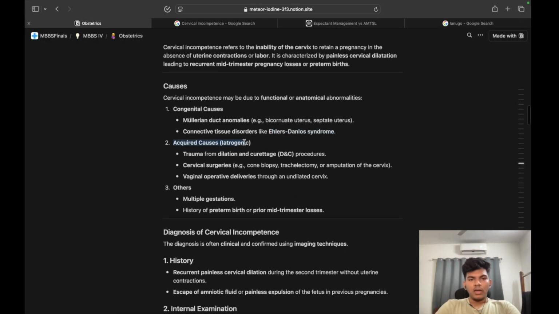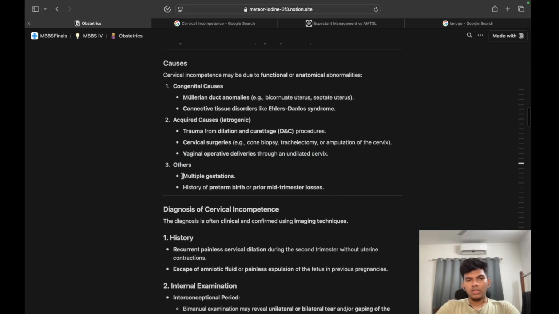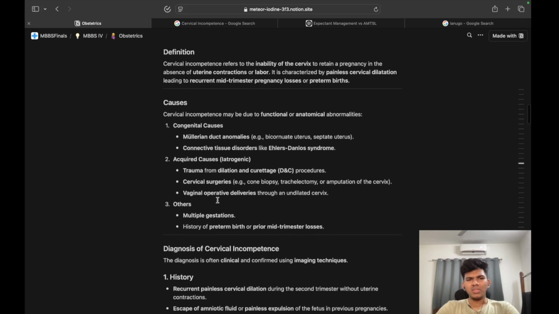Acquired causes: iatrogenic trauma from D and C procedures, cervical surgeries, which are cone biopsies, trachelectomies, amputation of cervix, and vaginal operative deliveries through an undilated cervix. Finally, the other causes: multiple gestations, history of preterm birth or prior mid-trimester losses. So these are the causes.